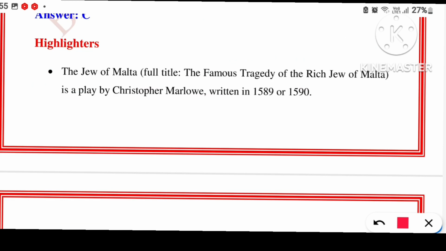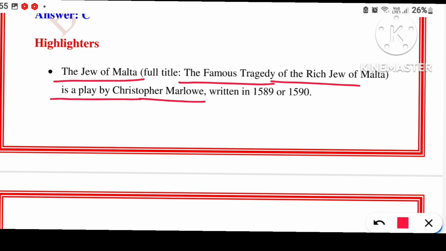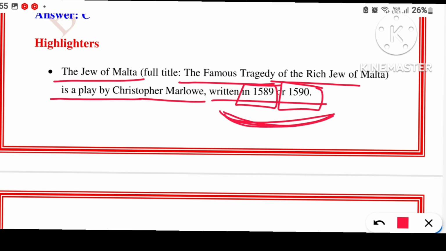Let's focus on highlighters as well. The Jew of Malta, the full name of the book is The Famous Tragedy of the Rich Jew of Malta, is a play by Christopher Marlowe which was written in the year 1589 or 1590. Please remember especially the date when it was written, that is 1589 or 1590. Out of these two you will get only one in the option, so you have to choose one. It's not that in the examination you will get both.